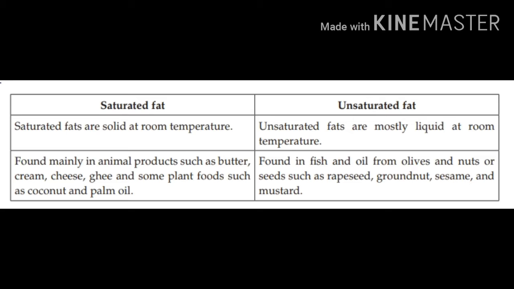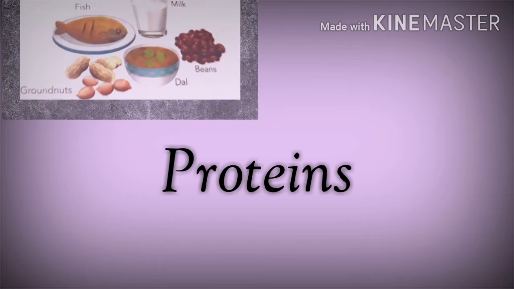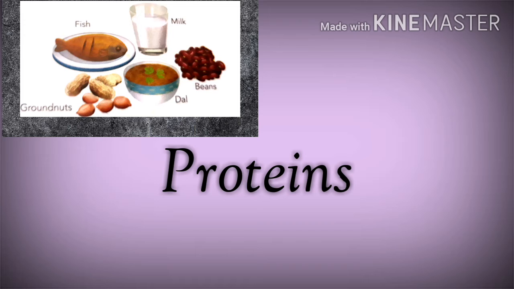Now we learn the next type of nutrient, proteins. Proteins are the nutrients essential for the building and repair of the worn out body parts. And proteins help us to grow new cells for our growth and replace the old cells. That's why growing children, people recovering from an illness and pregnant women need more proteins. Children, do you know that our hair, nails, skin and muscles are made up mostly of proteins? Wool and silk are also made up of proteins.